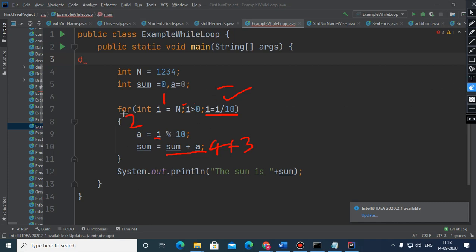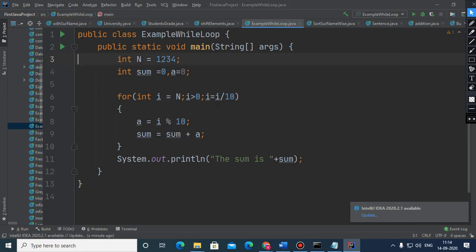So this time you will get that last digit 1, and plus 2 earlier and plus 1 happened. Finally when you reduce this, the number becomes 0, this condition becomes false, the loop terminates, and the sum is 10. Any problem? So this is how you can calculate the sum of the digits.